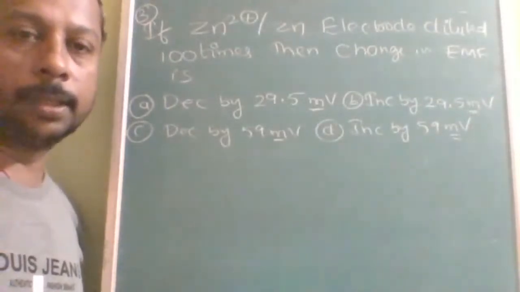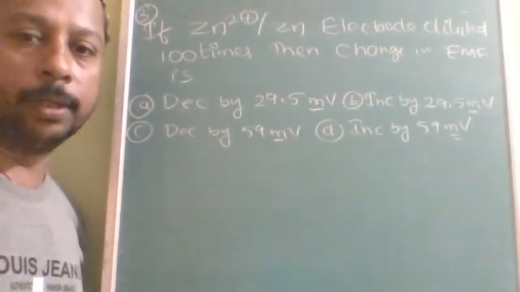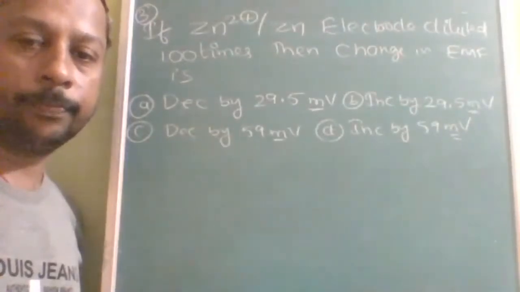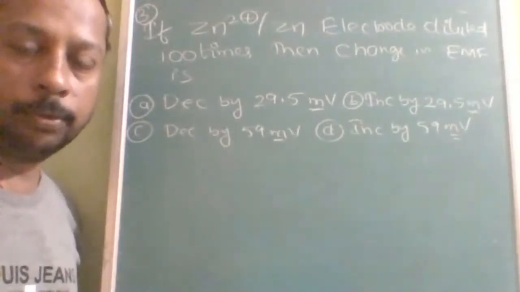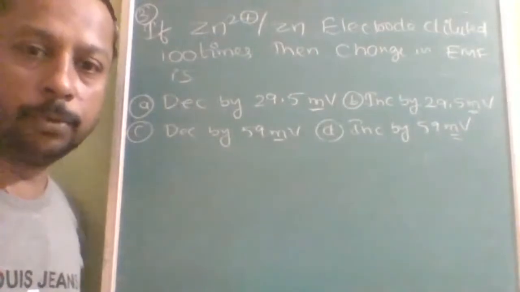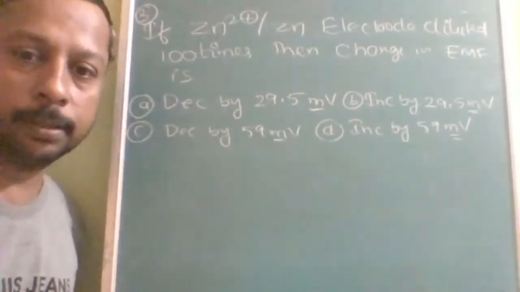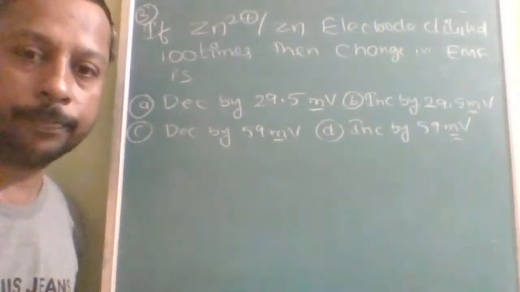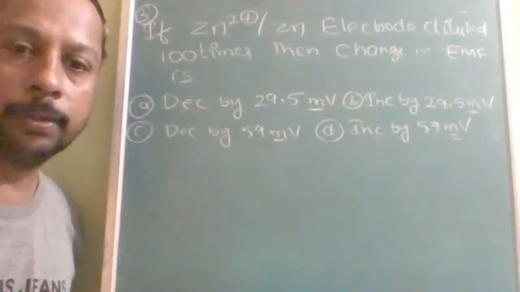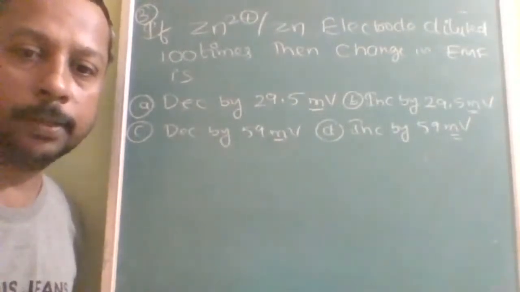So now you can start solving. Time and accuracy: accuracy for the advanced, time for the mains. Both must be maintained. In the mains you will have more questions, so time is a must, and in the advanced, accuracy is a must. Okay, solve it and check with my explanation.